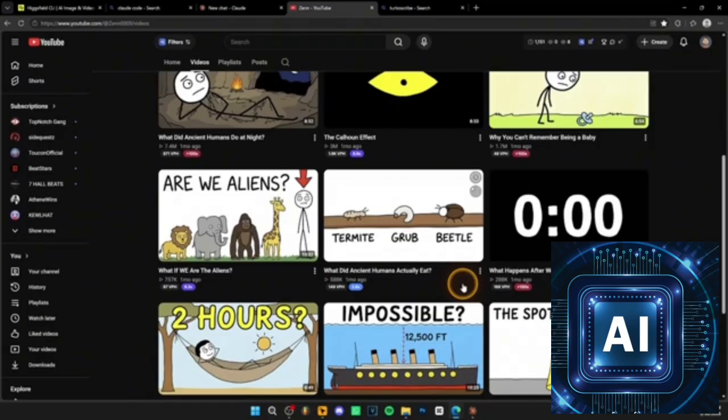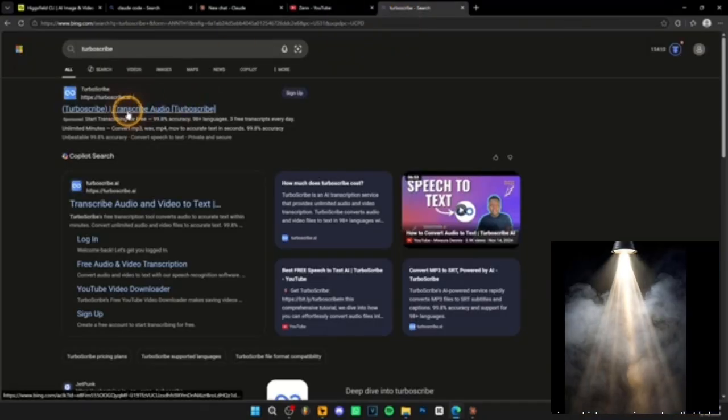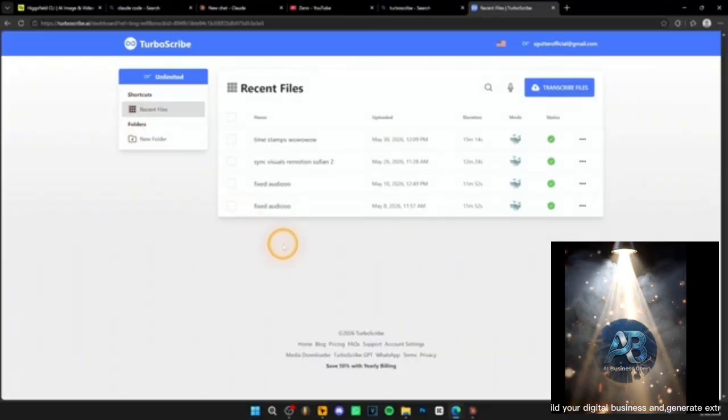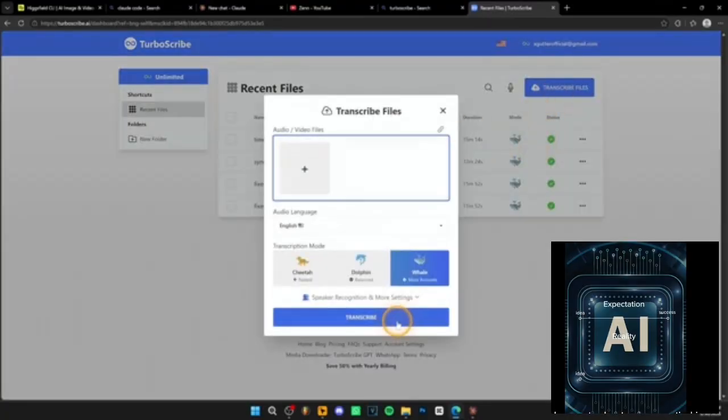Now, once you have the voiceover, what I want you to do is go to your browser and search for TurboScribe over here. Go to TurboScribe, create an account or log in with your Google account. And then click on this button over here, which says transcribe files, and upload the voiceover over here. Then click transcribe. Now, the reason why I recommend TurboScribe is because you get 3 free generations.